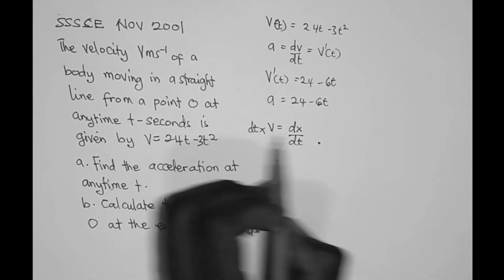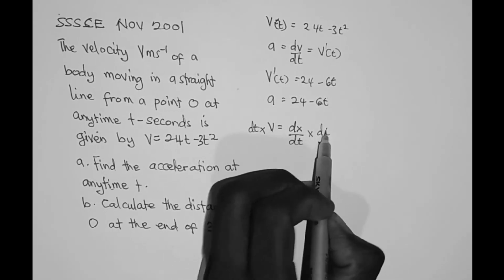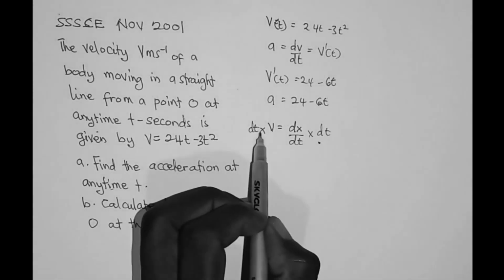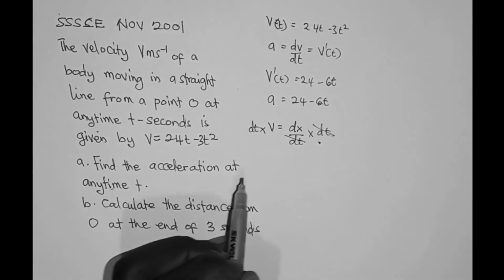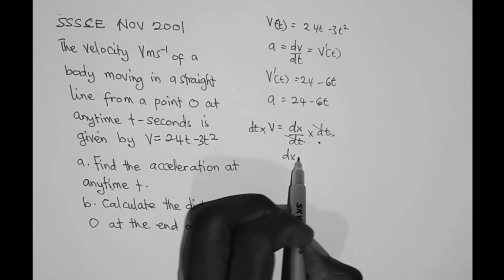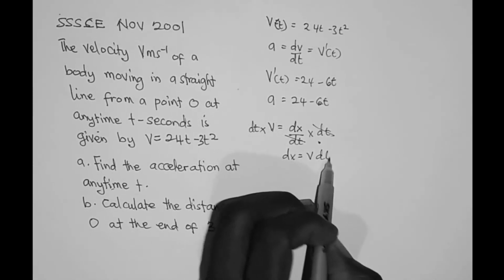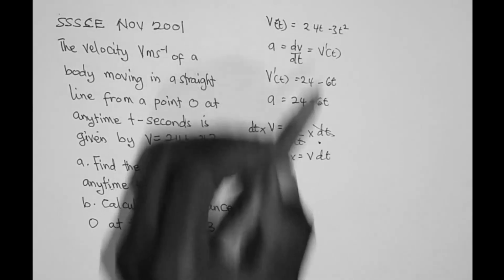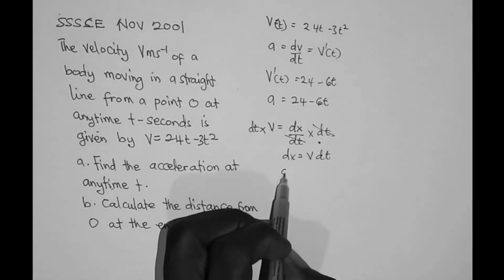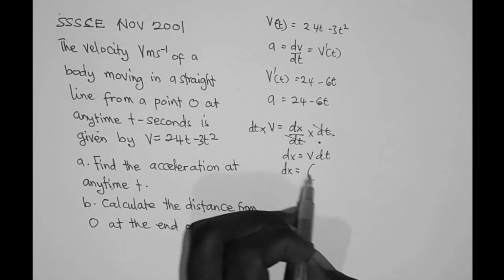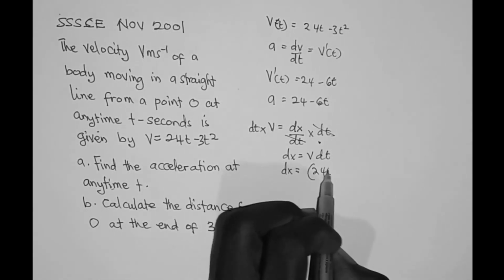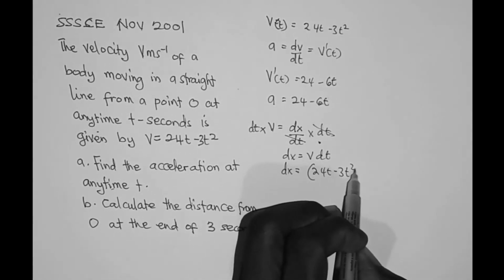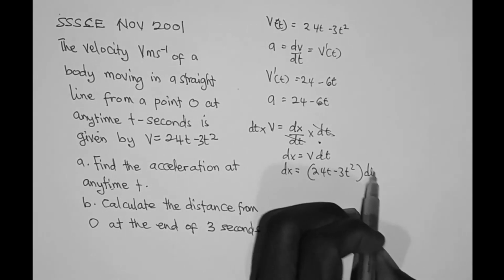If you multiply here by dt and here by dt, this dt and dt cancel out. So dx is equal to v dt. So let's then put the value of v. So dx is equal to v, which is (24t minus 3t squared) dt.